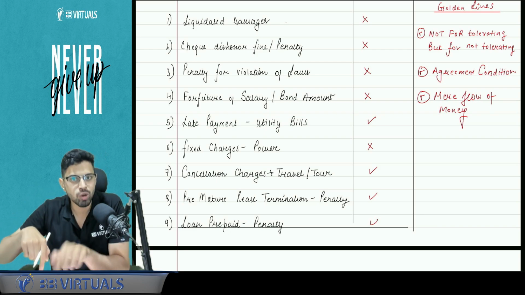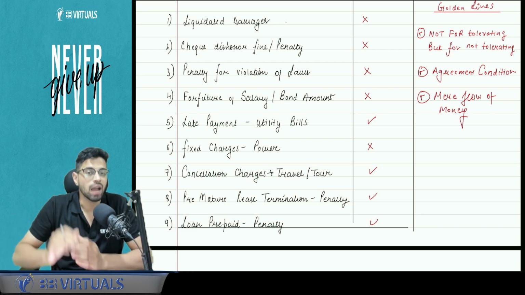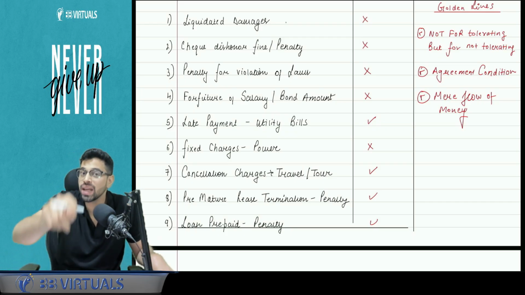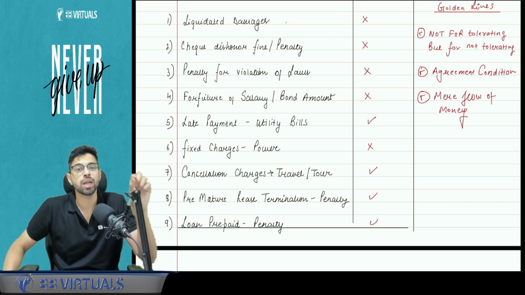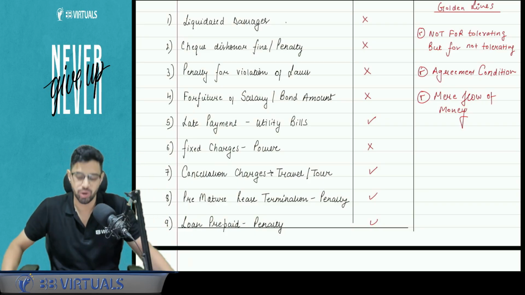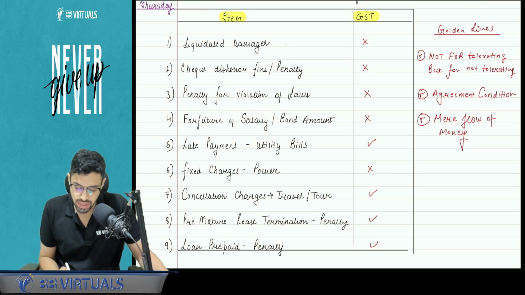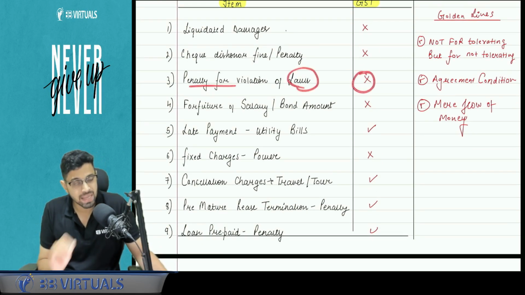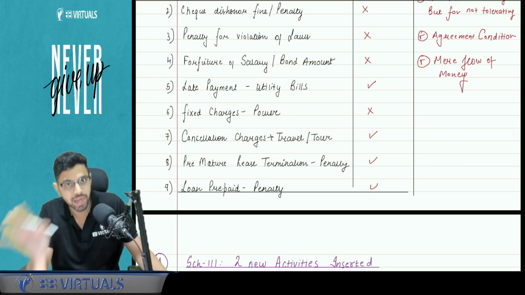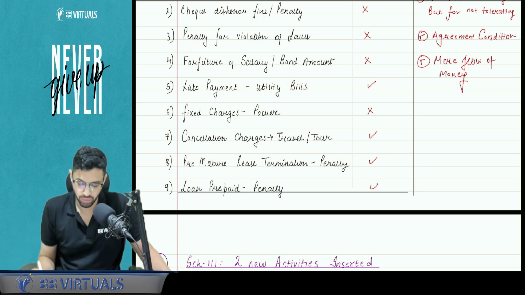Is that a consideration for me? No. My intention was that I should receive a cheque with proper payment. I was not intending to earn that amount, it merely happened. So it is not for tolerating the bouncing of the cheque, but it is for not tolerating it. So that English line, this very, very important line needs to be there in your answer. So cheque dishonor, fine, penalty, not under GST. Penalty for violation of laws, same reasoning, not under GST. This is not toleration. Government does not tolerate you violating. The penalty is to discourage you from committing any contravention.